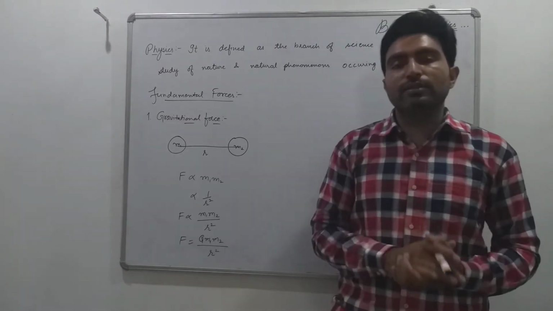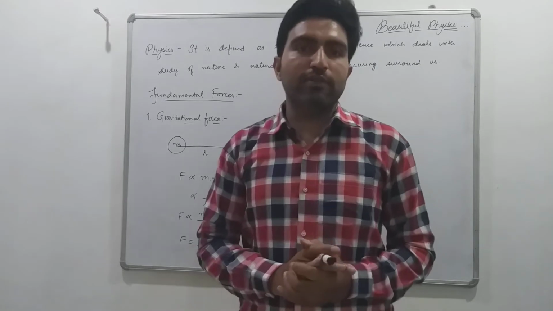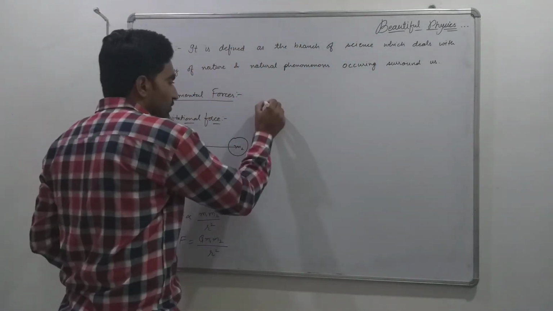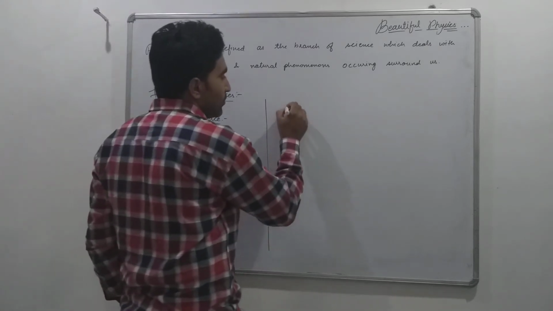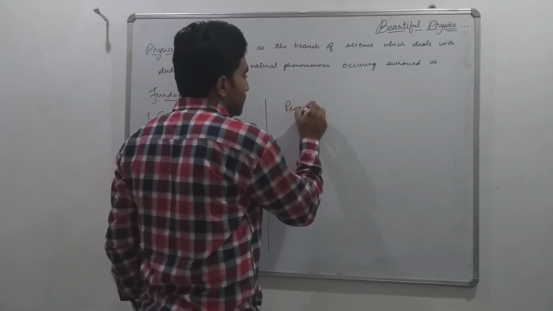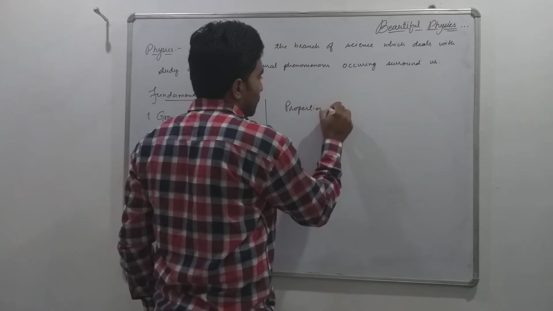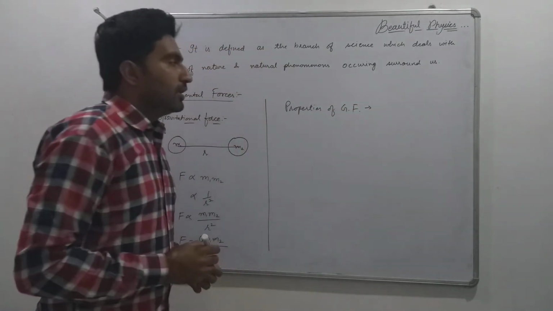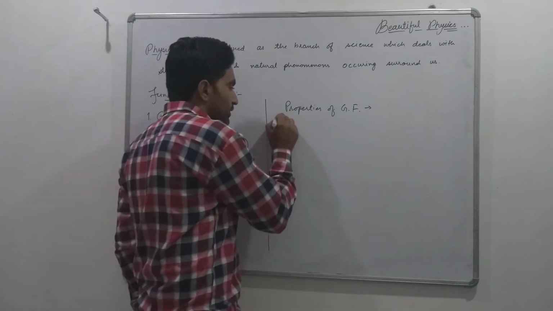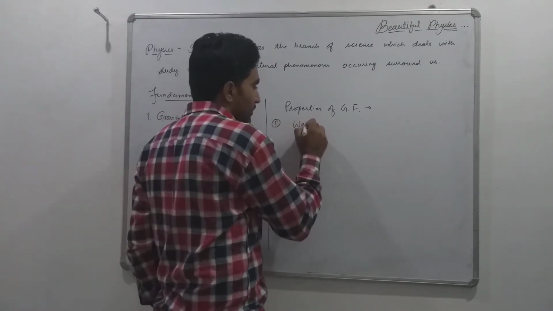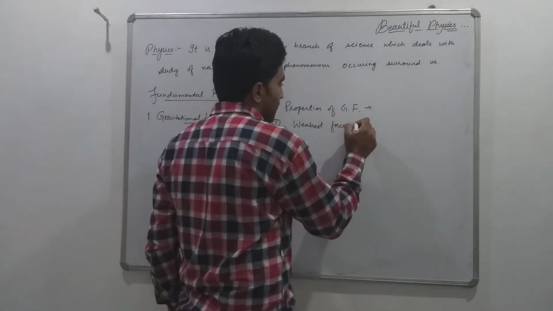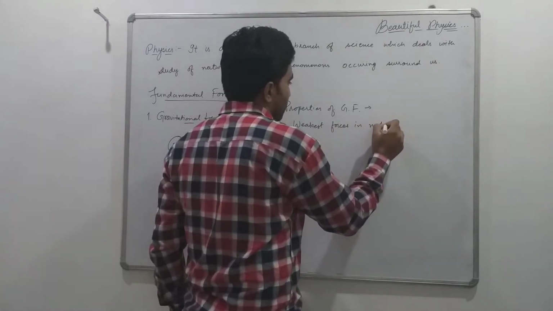Let's now discuss the properties of the gravitational force. First of all, gravitational forces are the weakest forces in nature.